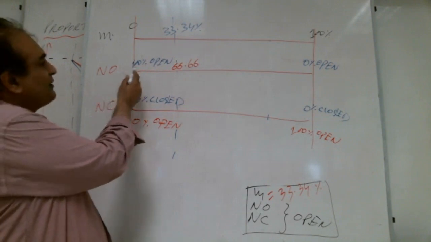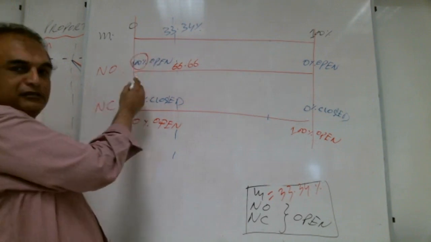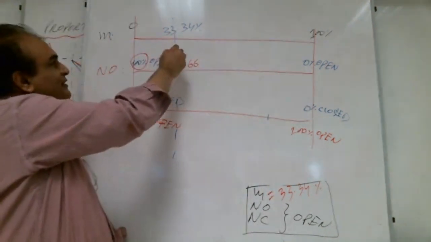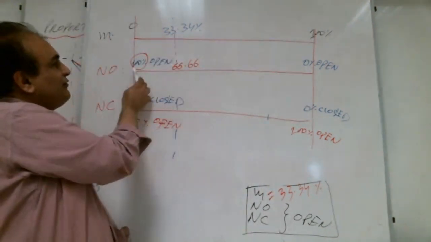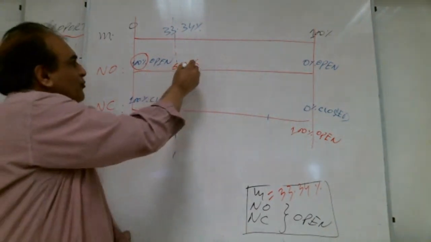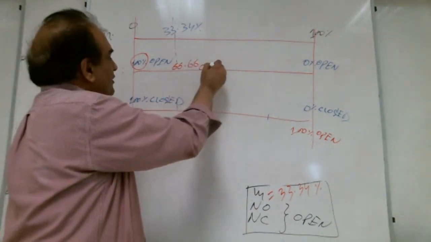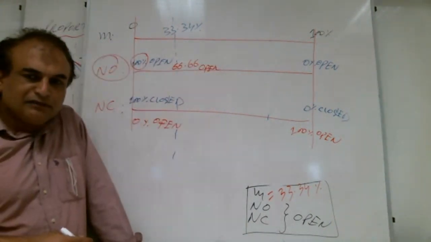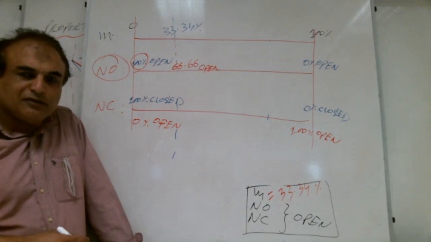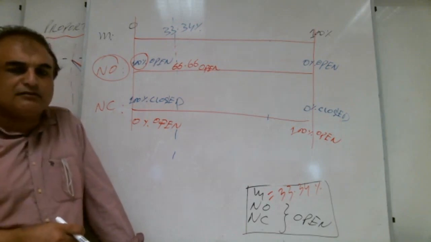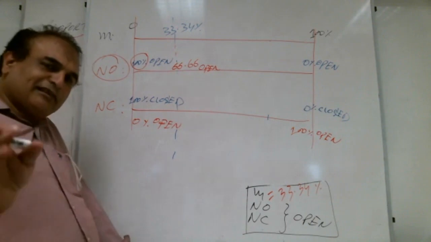It is open here 100%. Here it is 0%. So the signal is 33%. If you go by this side, it is 66.66% open for a normally open valve. Is anybody not clear? Please ask. A lot of brothers are writing clear.